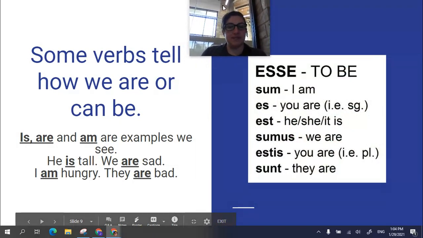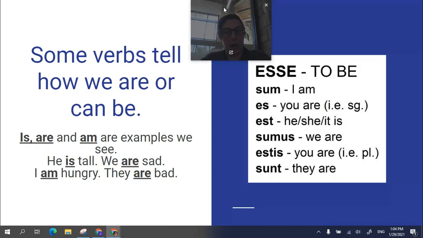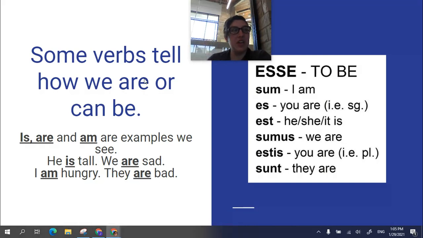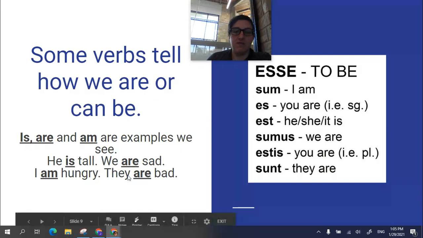Okay, these are the tricky ones. Some verbs tell how we are or can be. Is, are, and am are examples we see. He is tall. We are sad. I am hungry. They are bad. So all of the to be verbs, am, are, is, are. These are all the kind of weird verbs. They don't really look like a verb, but they are verbs. So you just kind of have to remember them. In Spanish, these would be like ser or estar.